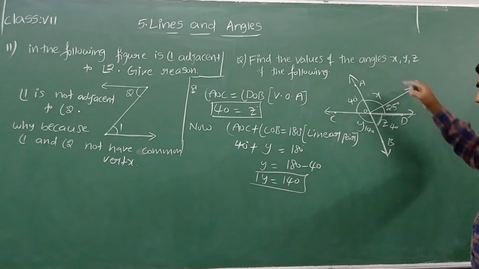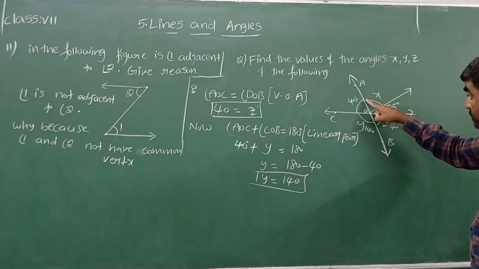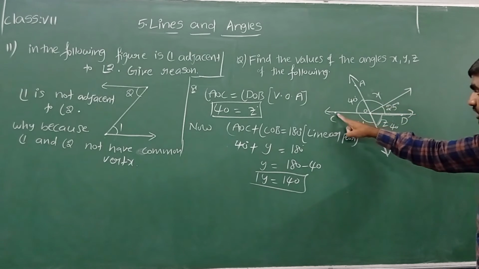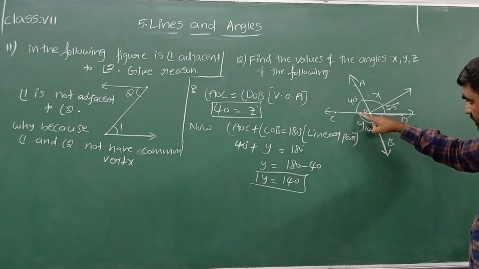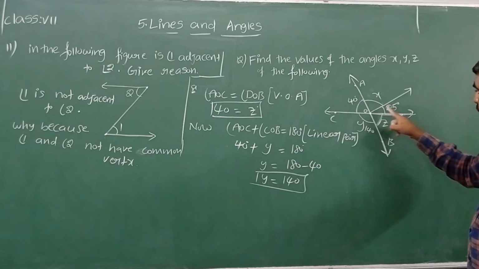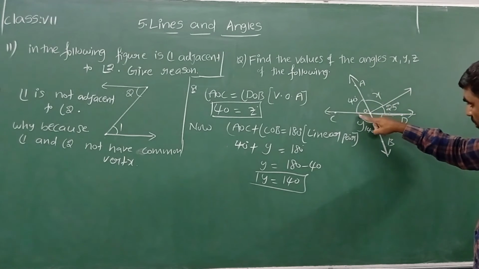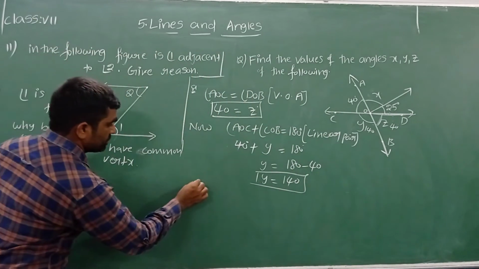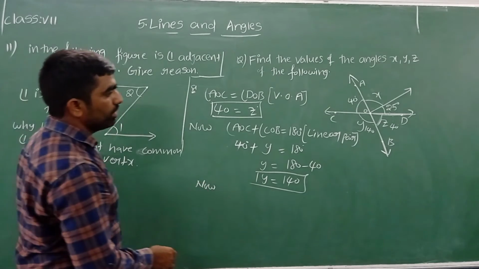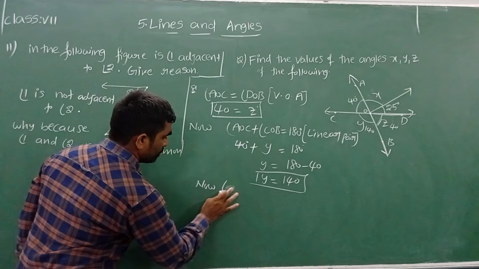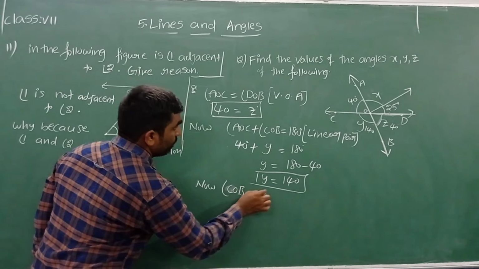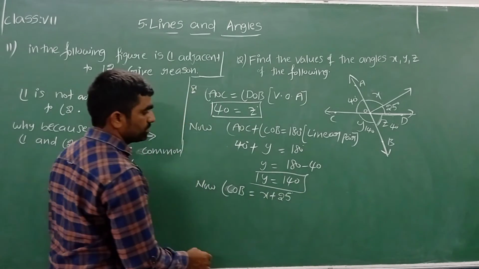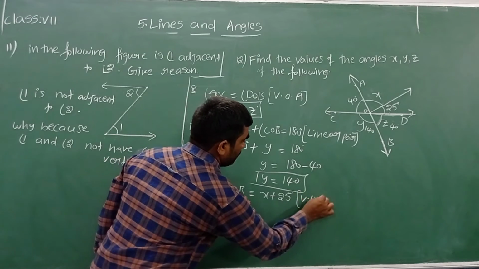To find x, let me take this angle y and this total angle x plus 25. Both angles are called vertically opposite angles. See COB, this angle y, and AOD, this angle x plus 25. Both these angles are vertically opposite angles, so they are equal to each other. Now let me write angle COB is equal to x plus 25 degrees. What is the reason? They are vertically opposite angles.